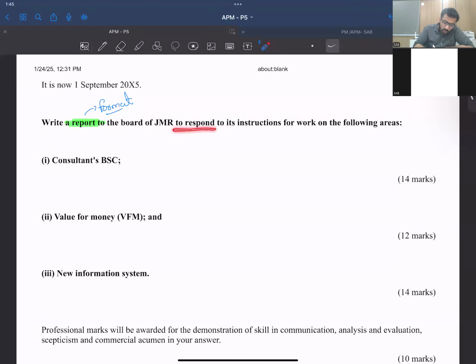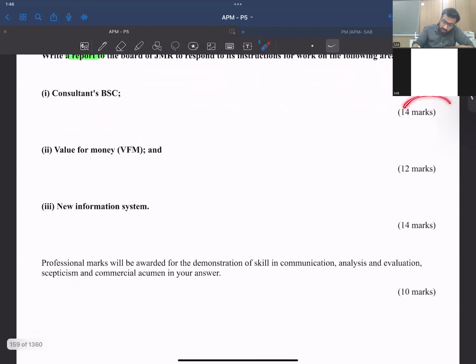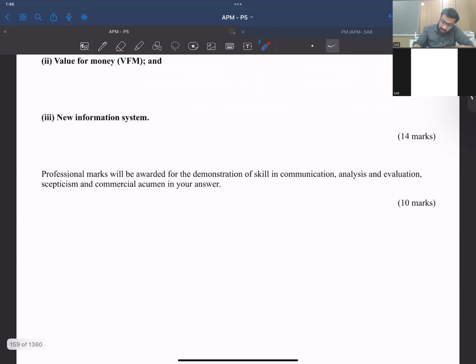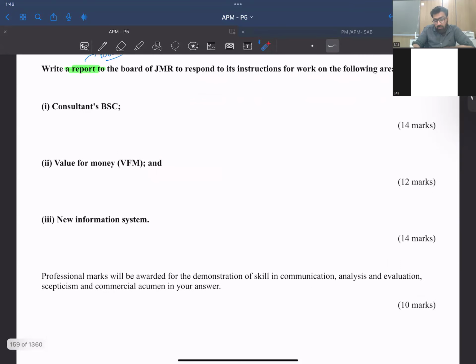So you have to respond to its instructions: consultants, BSc, value for money, and new information system, 14, 12, 14. So it gets around 40 marks, and then 10 marks are for demonstration of skills in communication, analysis, evaluation, skepticism, and commercial acumen. That means all 5 skills.